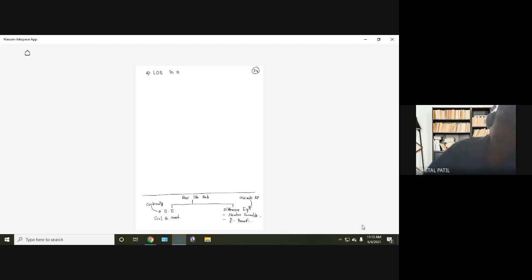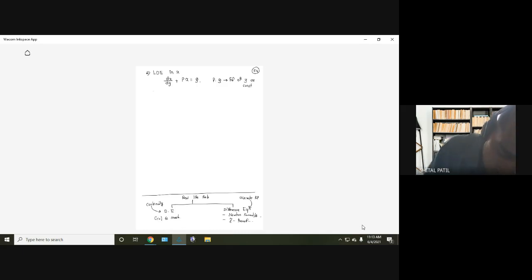Okay, let me continue. Linear differential equation in x. It is like this: dx by dy plus Px equal to Q. What is the role of P and Q? P and Q are functions of y or constants.